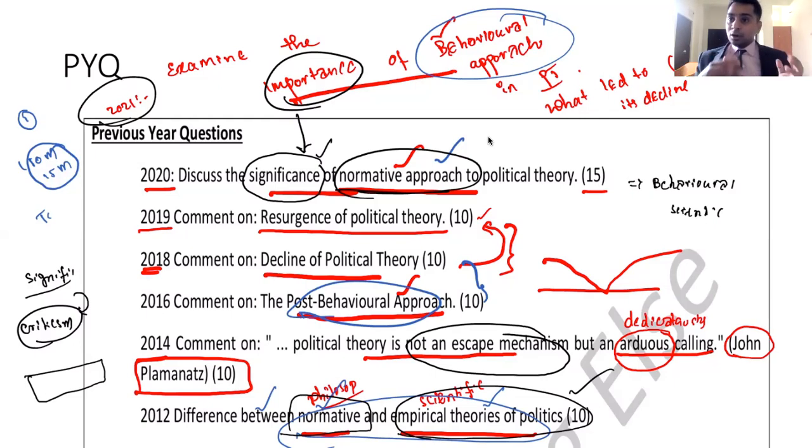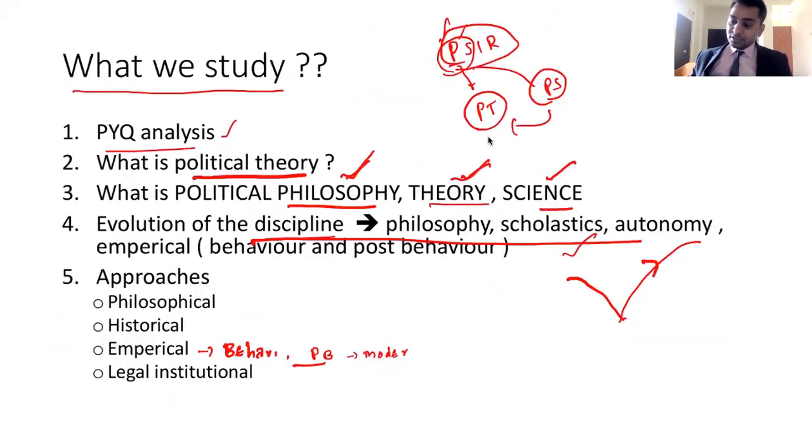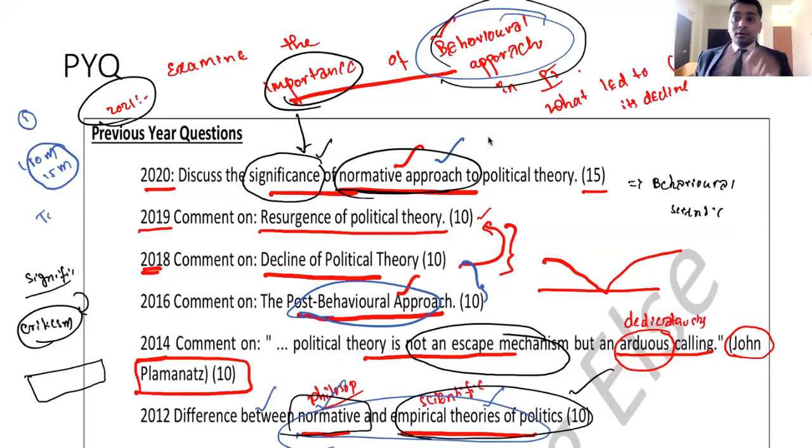It is like Bahubali 2. How does Bahubali 2 start? From where Bahubali 1 ended. Bahubali 1 is not completed, as a result Bahubali 2 has come. Similarly, normative approach is not complete in its entirety, hence you have one more approach. So when you are writing about behavioral or post-behavioral, you should start by saying that it has certain linkages. As normative approach has failed to meet the demands of the day, the subject has given rise to one more theory, that is called behavioral approach. And then you should write what is the significance of behavioral approach. As behavioral approach has its limitations, one more approach has come, that is called post-behavioral approach, which means behavioral approach too has certain criticisms.